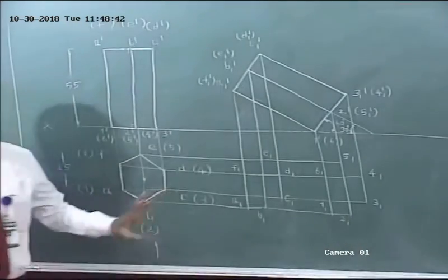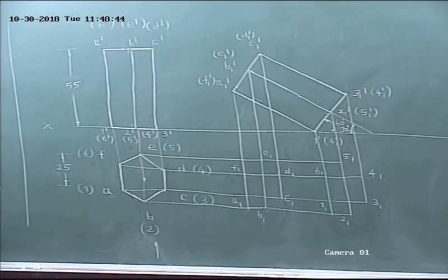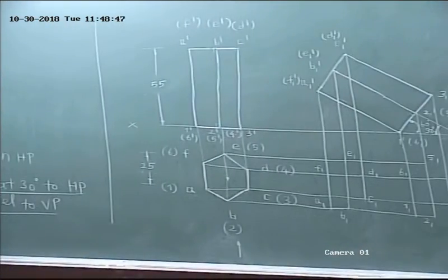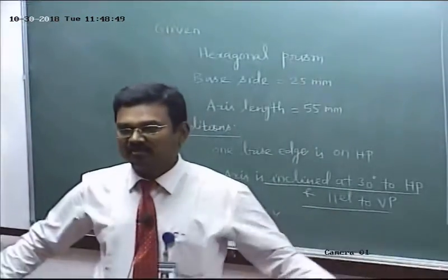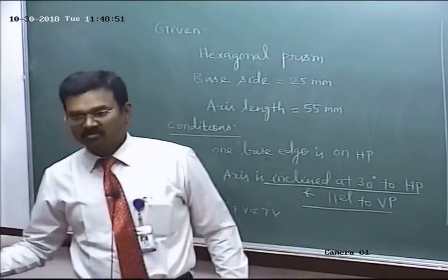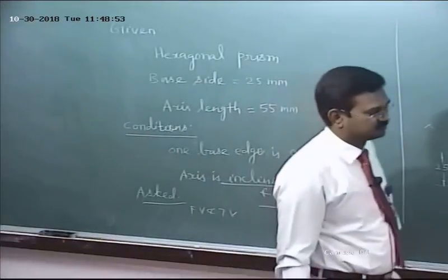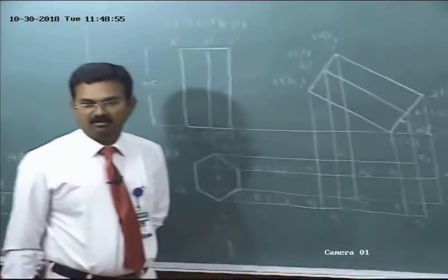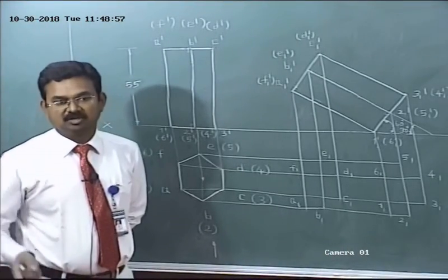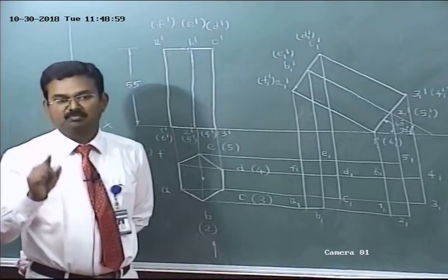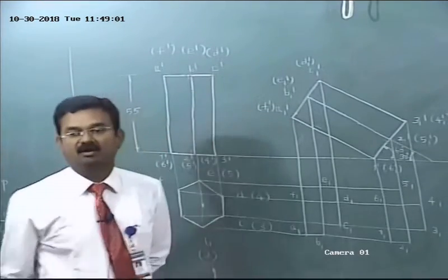Do you have any doubt? So what I did, I have obtained all the top base corners and all the bottom face corners. Okay. Next, we have to join all the points in sequence. Before that, listen, it's an important point. It should be applied for all other problems.